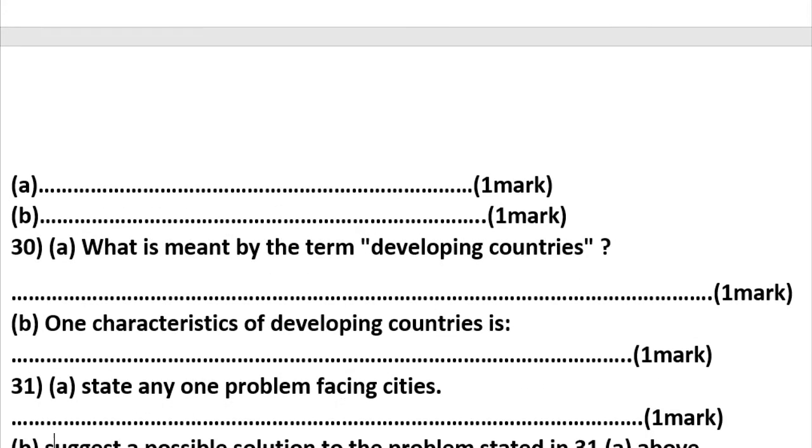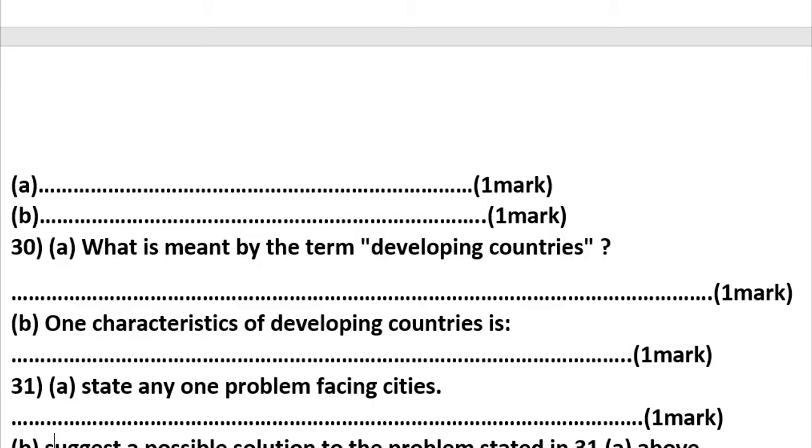Number 30. It has A and B. A. What is meant by the term developing country? Do you remember? There is underdeveloping country, underdeveloped country, developing country, and the developed countries. So here we are on developing countries. Developing countries are the countries which cannot depend on their own to fund their budget.